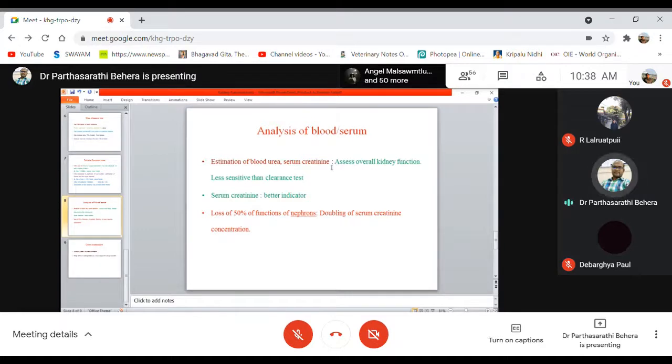But this estimation of blood urea or serum creatinine is not as sensitive as the clearance test.